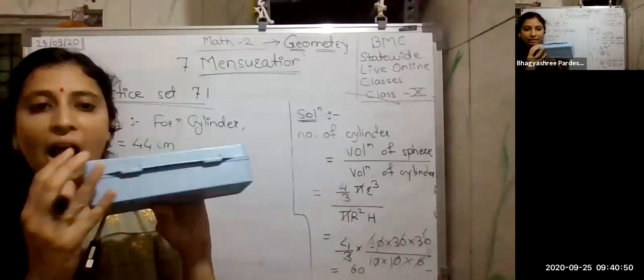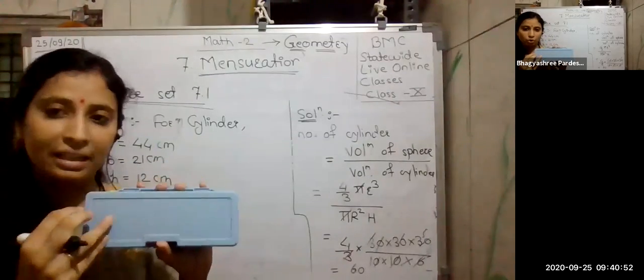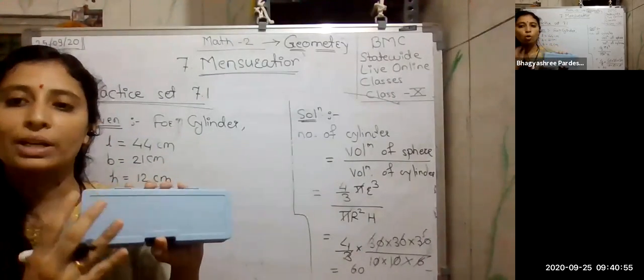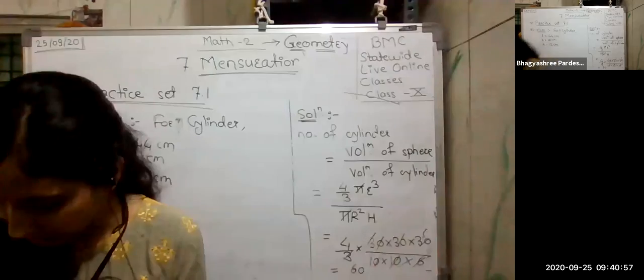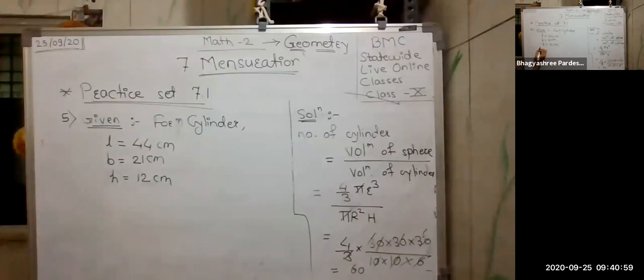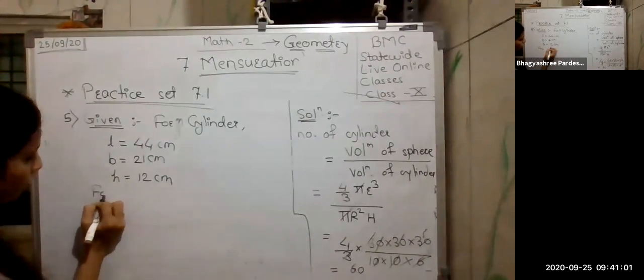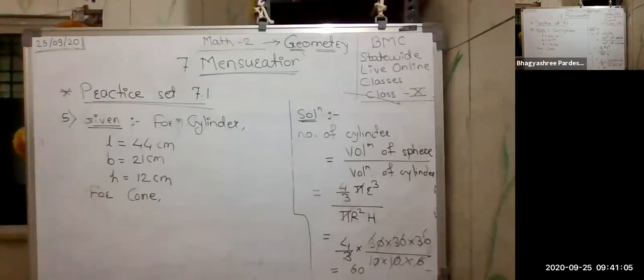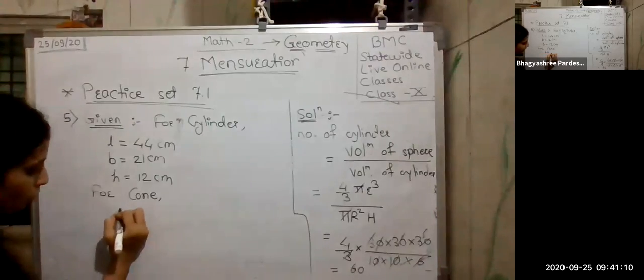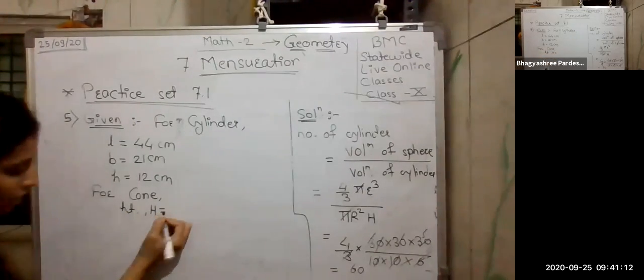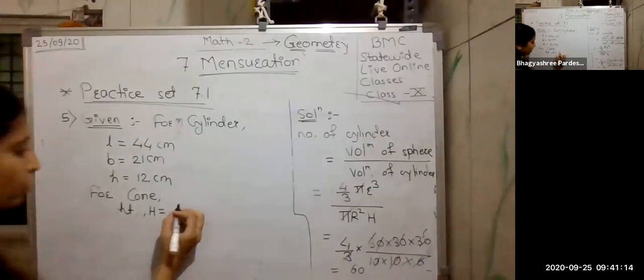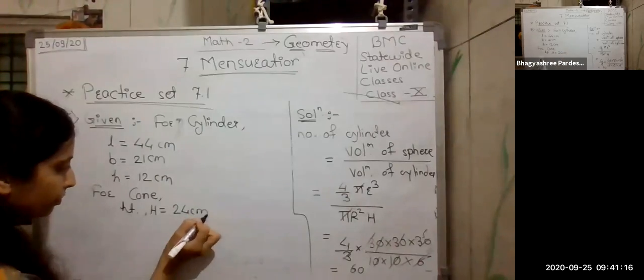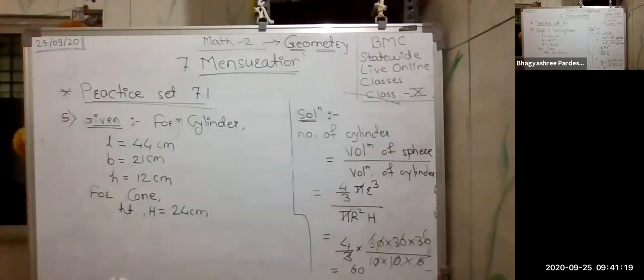After melting, whatever material I get, we are going to construct a cone from it. For the cone, I have the height, which I consider as capital H, and that height is 24 centimeter. And what I have to find here is the radius of the cone.